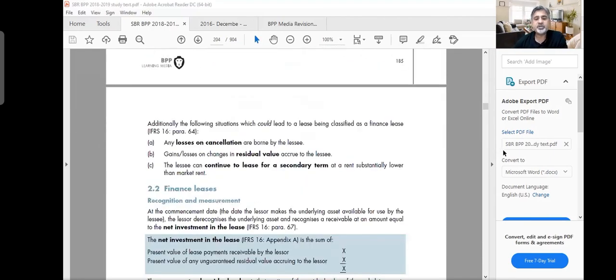Additionally, there are the following situations which could lead to a lease being classified as a finance lease, because sometimes it's not necessary that all of these 5 criteria will be available. When you see the contract, maybe 1 or 2 or 3 would be justified, even 1 would be justified. So you need to see the available information.